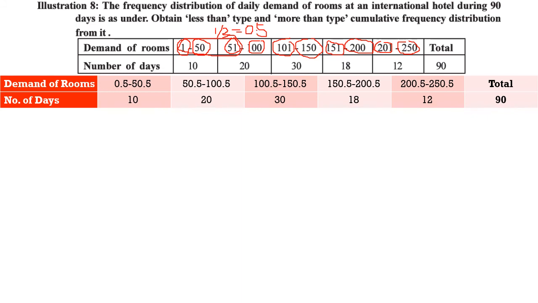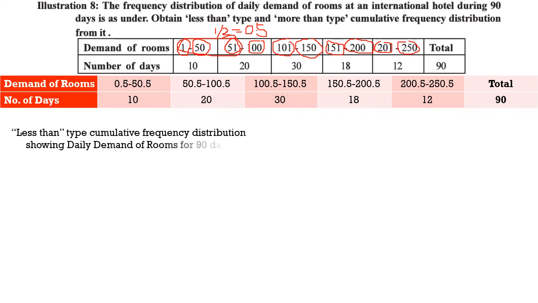We will convert this frequency distribution into cumulative, less than type and more than type. Let us give the title: less than type cumulative frequency distribution showing daily demand of rooms for 90 days. The title here is demand of rooms less than upper boundary points, and then cumulative frequencies. Now the upper boundary points: we will start with 0.5 and then comes 50.5, that is the first class.